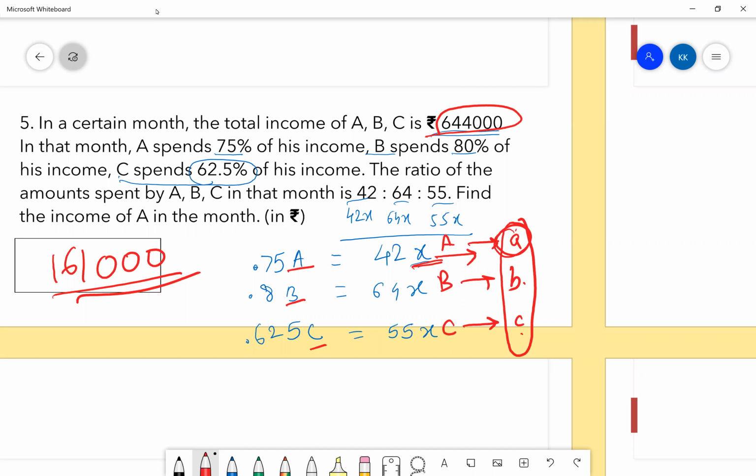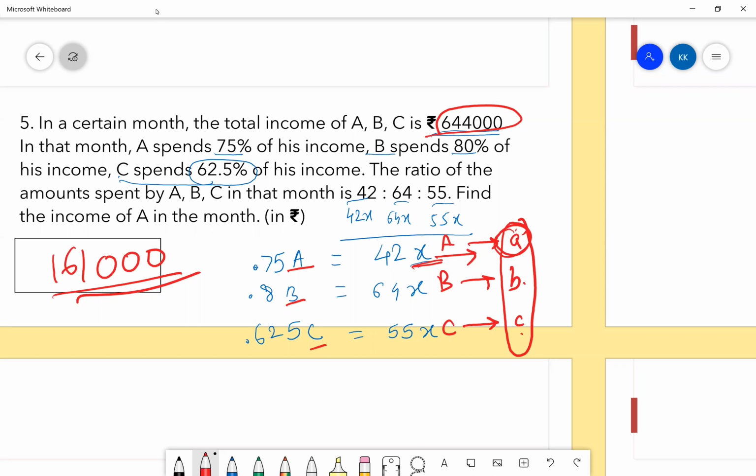But Kesari, it is given that the ratio of the amount spent by ABC... 644,000 is the amount of the total salary that they are getting. So 42x, 64x, and 55x, and whatever ABC that we are getting out of it, it's related to the expenditure, right? So how can we equate them both? Okay. One thing.